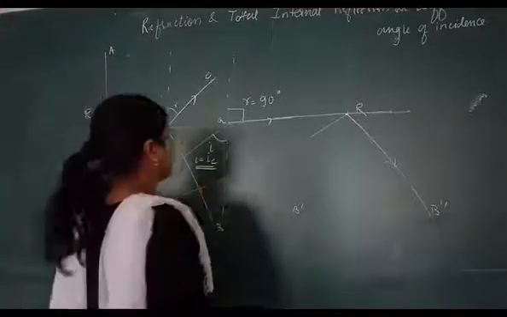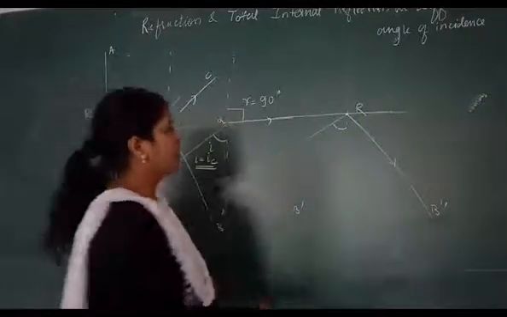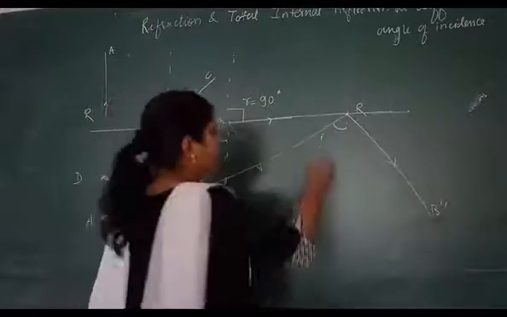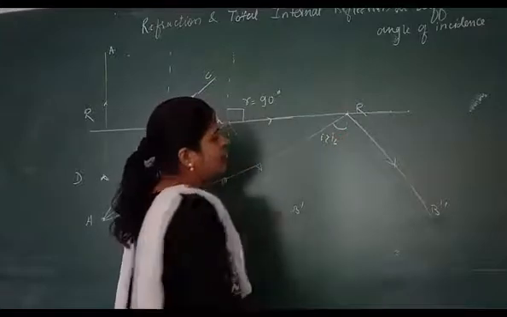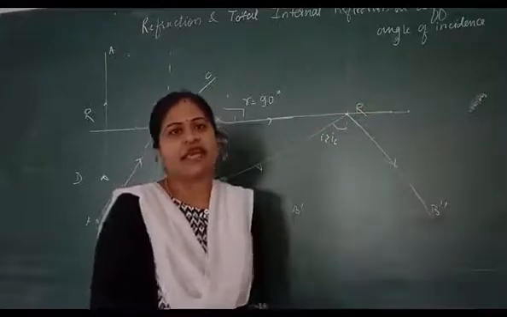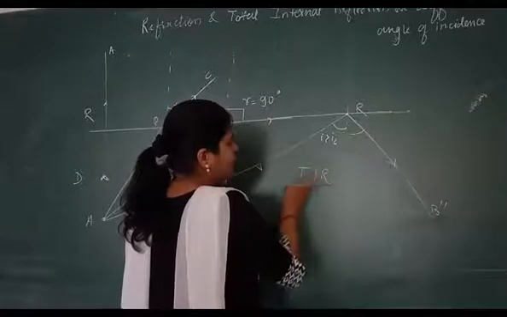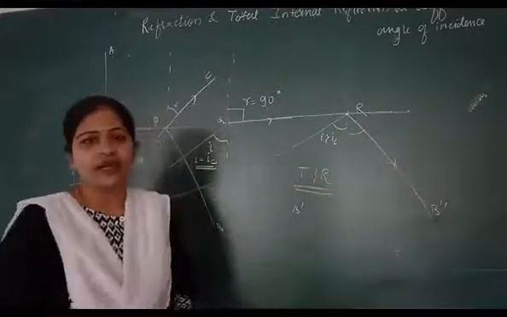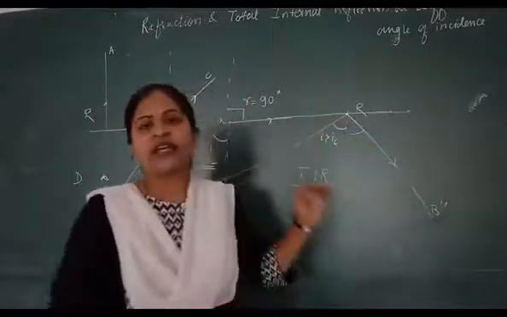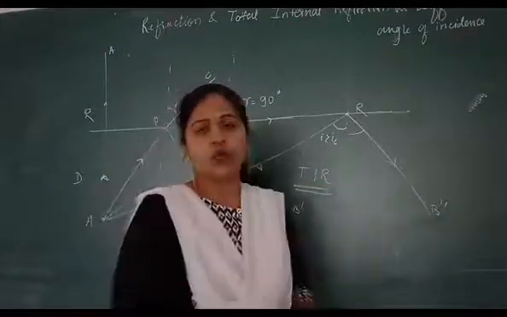Third condition: when this ray of light falls on the line of separation, you can find this angle is greater than the critical angle. At that moment, all the light that is passing through is reflected back into the same medium. So this phenomenon is called total internal reflection. That is, all the light passing through a medium gets reflected back into the same medium at the medium of separation. That phenomenon is called total internal reflection.